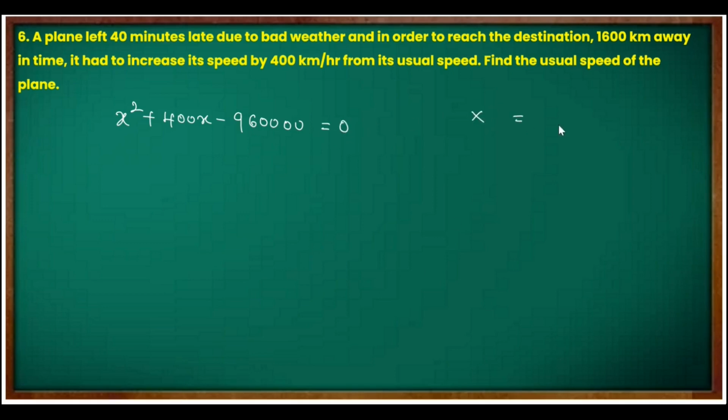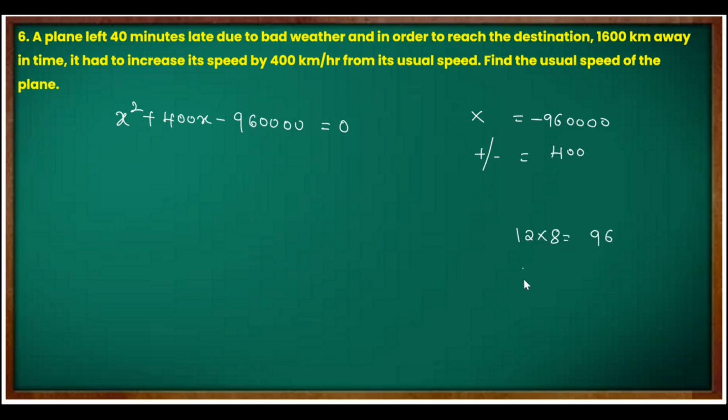So if you multiply, you should get minus 960000, and if you add or subtract, you should get 400. What is the number now? Can we try 12 and 8? Because I know 12 into 8 is equal to 96.